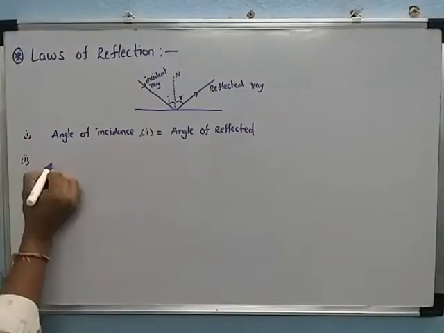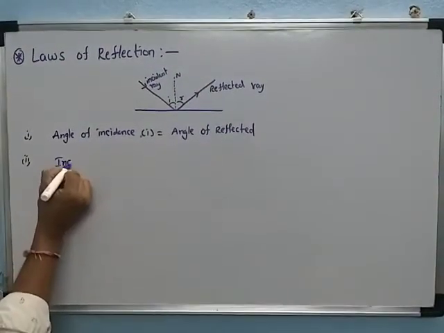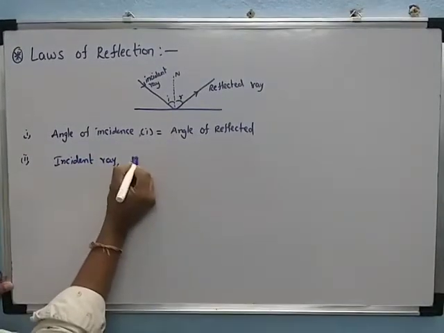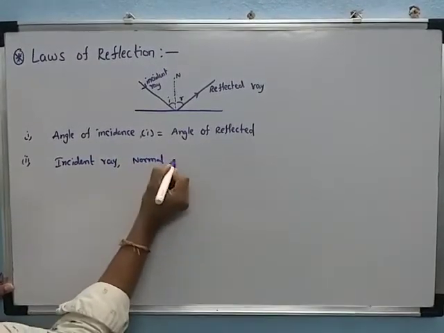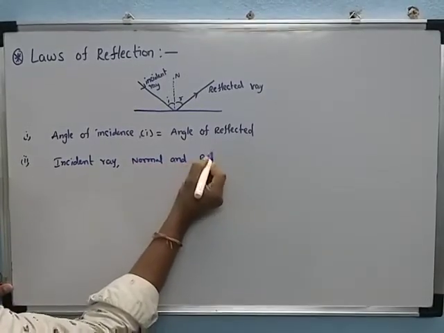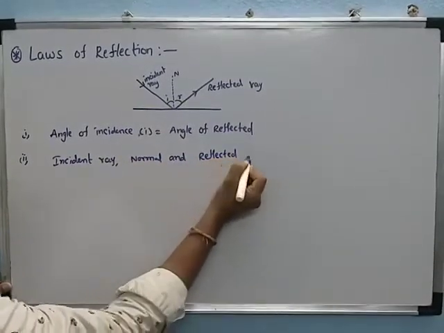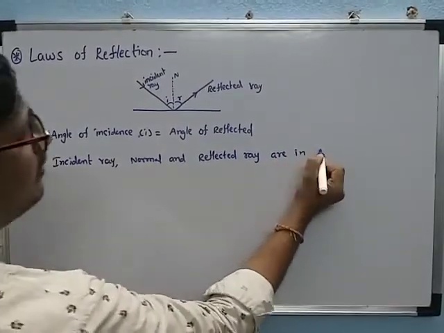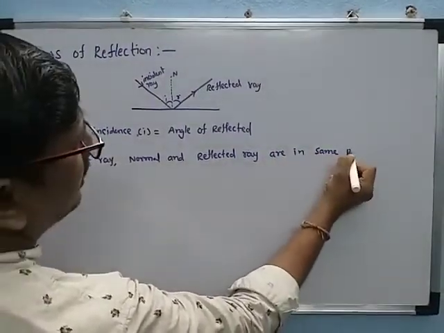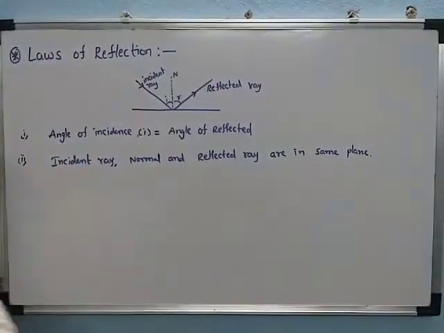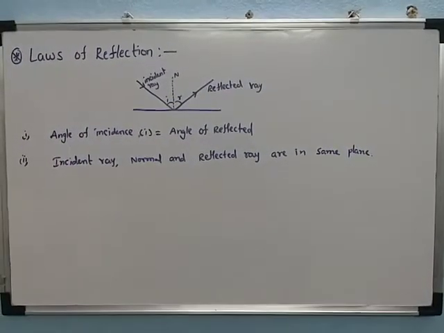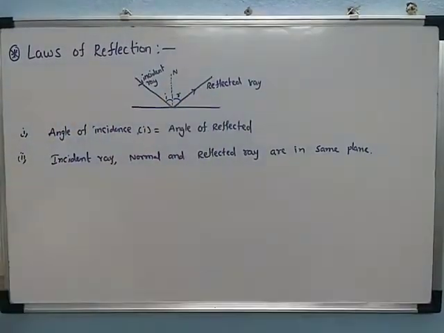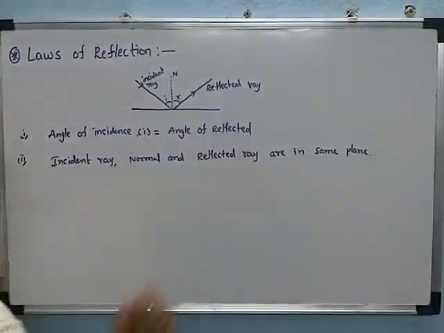Write: the incident ray, normal and reflected ray are in the same plane. See, these are the two laws of reflection. The incident ray, normal and reflected ray are in the same plane.